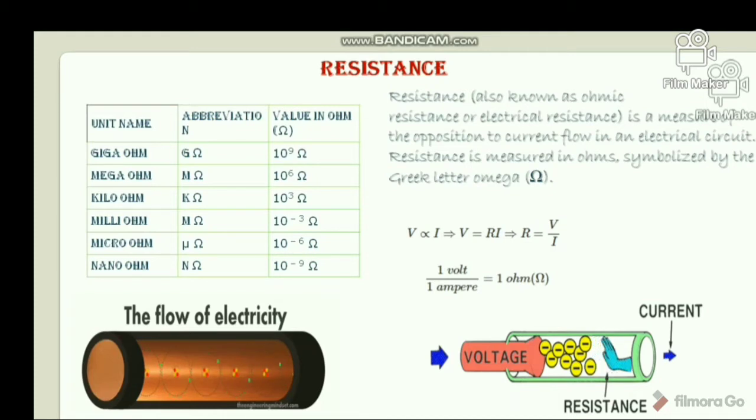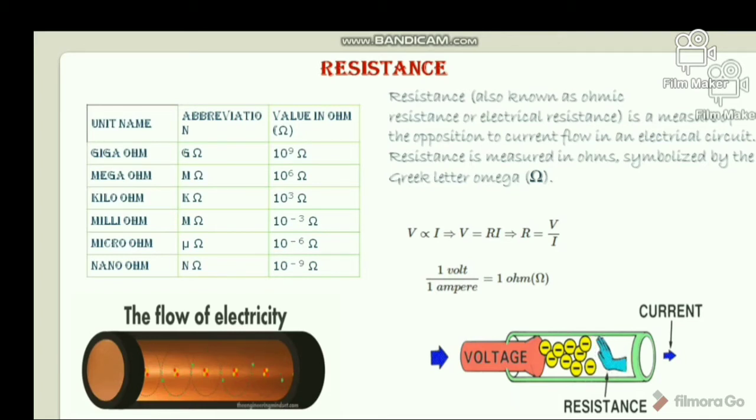Hence, resistance is defined as the ratio of applied voltage to current through the substance, which is V proportional to I. So V equals R I. So R equals V by I, where V is the voltage, I is the current, R is the resistance. Okay. So let us discuss the concept of resistance.